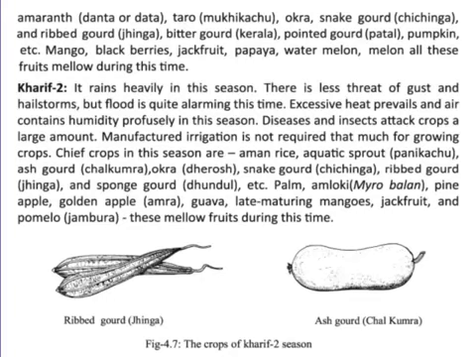The main crops in the season are aman rice, aquatic sprout, panikochu, and ash gourd. That means chalkumra, okra, dharos, snake gourd, sisinga, ridge gourd, zinga, sponge gourd, dondol, etc. And fruits like amloki, we will say gooseberry, pineapple, golden apple, umbra, guava, late maturing mangoes, jackfruit, pomelo, and jambura, these fruits ripen during the season. In Kharif 2 we will see this type of hot temperature crops.